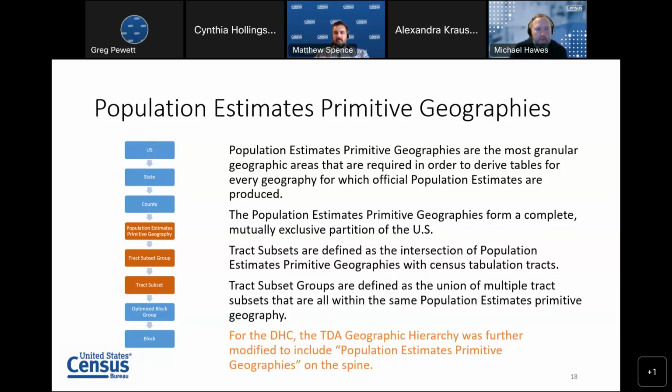And then below them, we have tract subsets and tract subset groups that are essentially the intersection of those primitive geographies with our traditional tabulation tracts and tract groups. For the DHC production runs, the top-down algorithm's geographic hierarchy was modified to include these population estimates primitive geographies, tract subset groups, and tract subsets into the hierarchy, again, to improve accuracy.